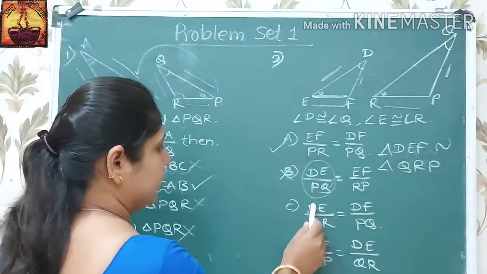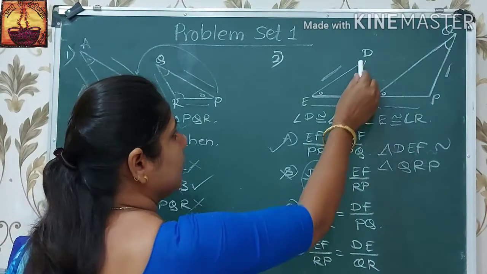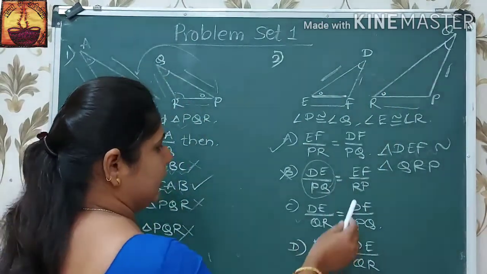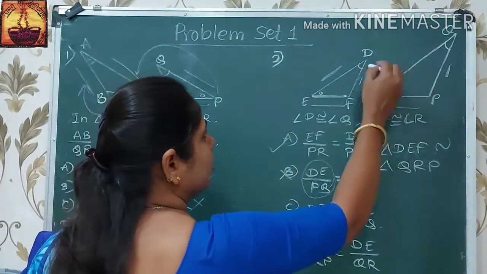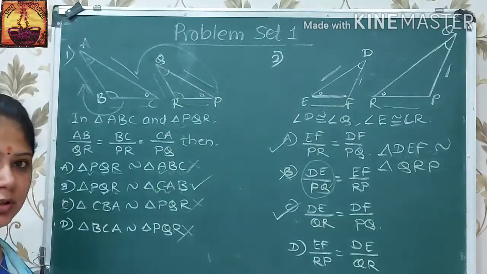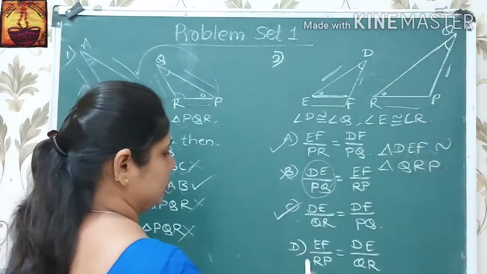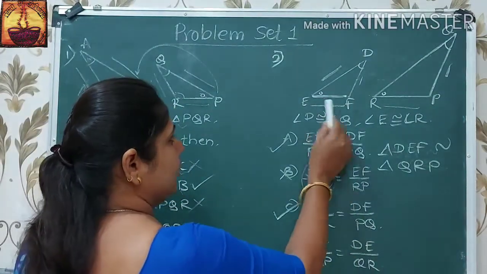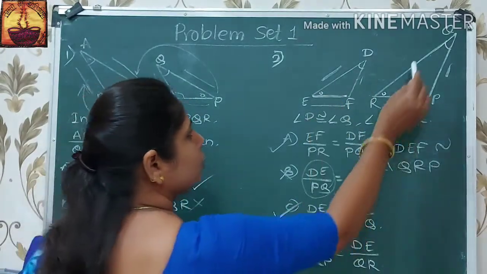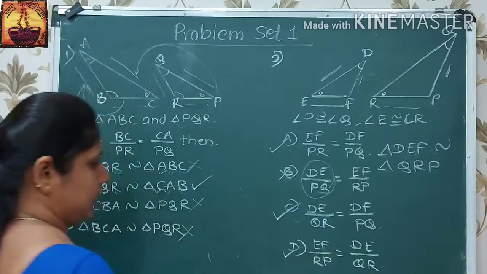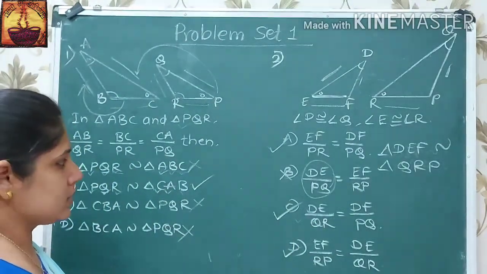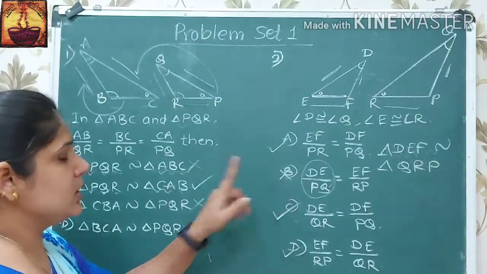Now third, DE upon QR, it is right. DF upon PQ, it is also right. Therefore third option is true. EF upon RP is equal to DE upon QR. It is also a correct option. Therefore here the false statement is B statement.